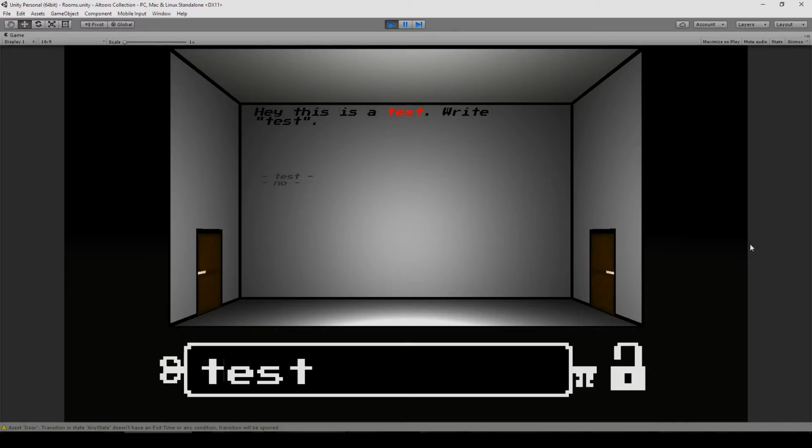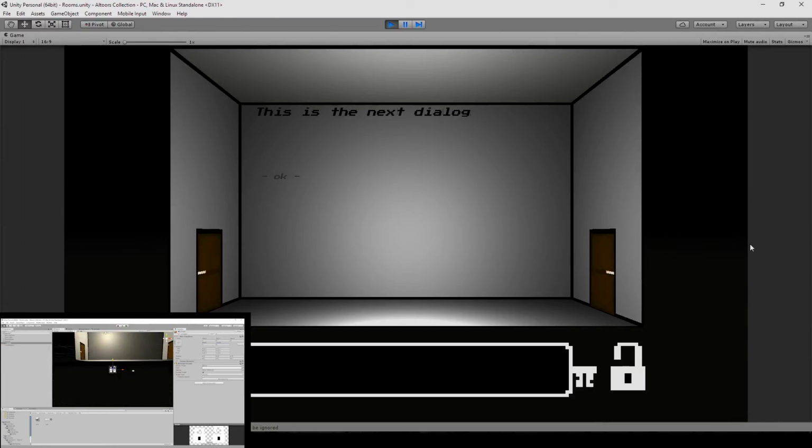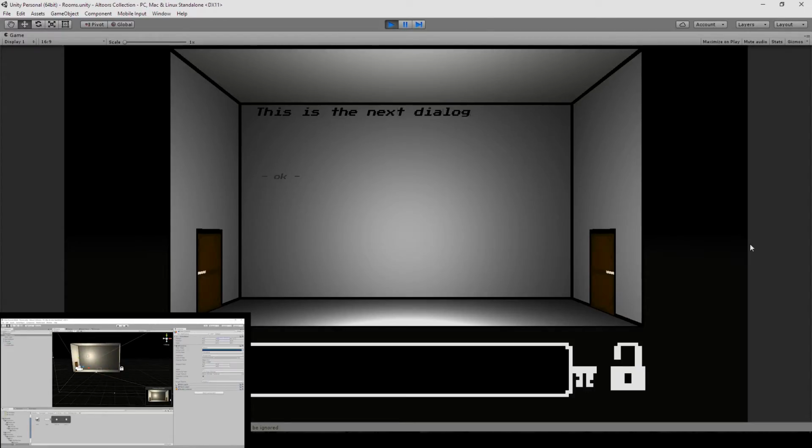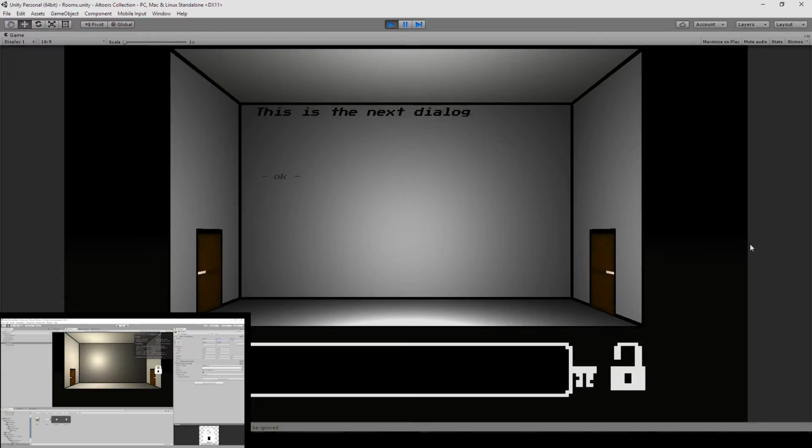So let's say that this text is not a test text, but an actual text, an actual dialogue. Well, they would probably put in the word test or something like that and press enter, and they realize, oh shit, something happened. It would go on to the next thing, and they would immediately realize, I did something right. This is how you have a dialogue. So I think that the conveyance should be clear, at least the conveyance of how to have a dialogue with, you know, this unknown person.